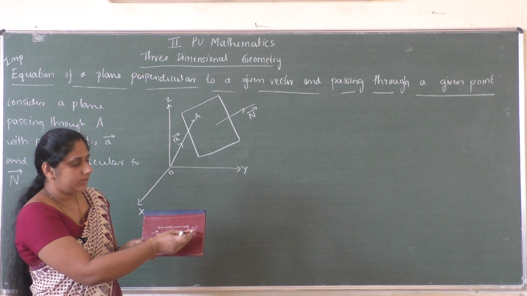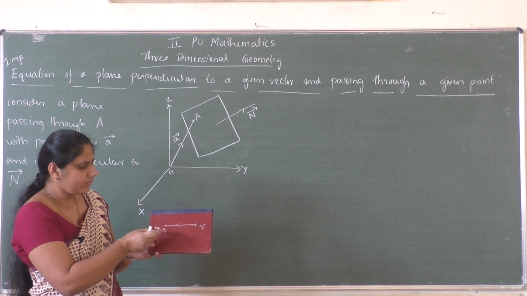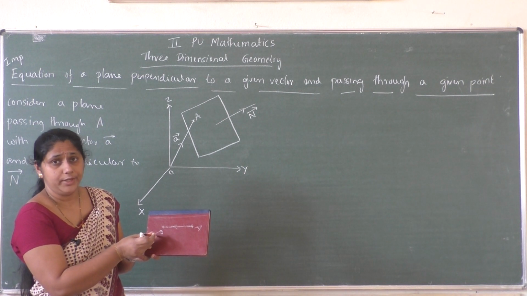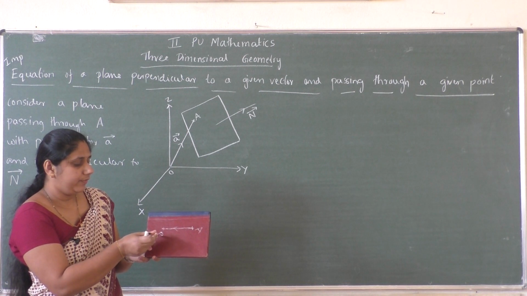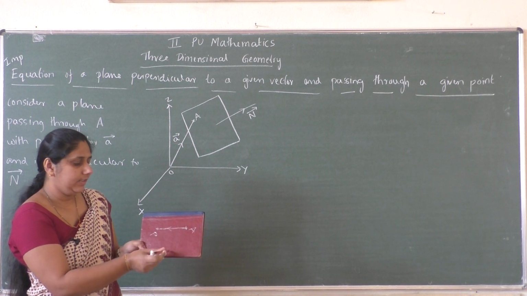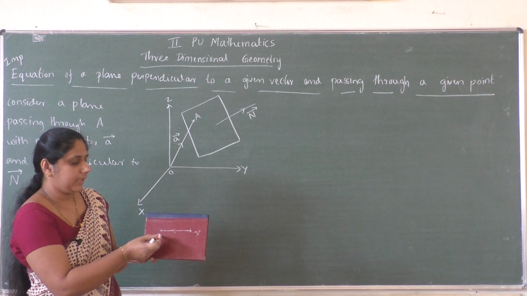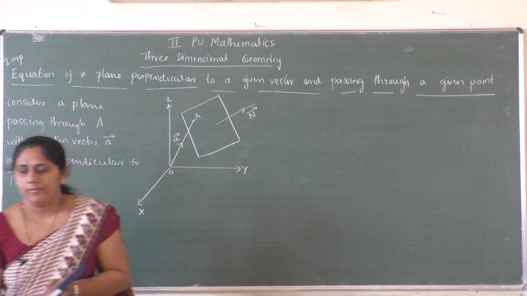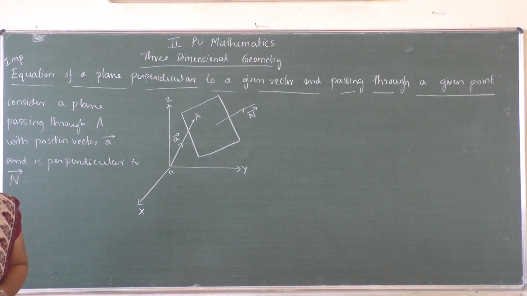Now we already know that A is a point on the plane. Then you have to consider another point P. If this P lies on the plane, then what is the condition? AP vector will be perpendicular to N vector. You know that if any two vectors are perpendicular, then their dot product will be equal to 0.